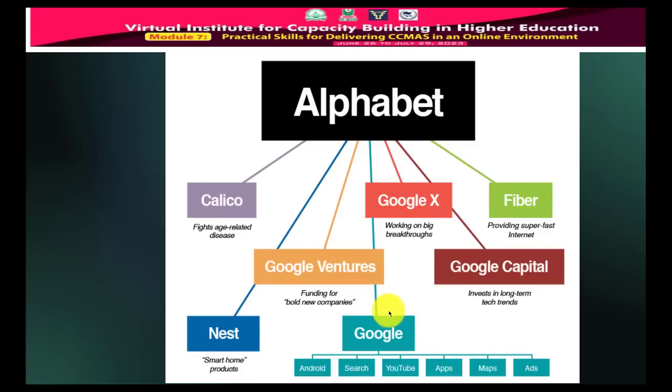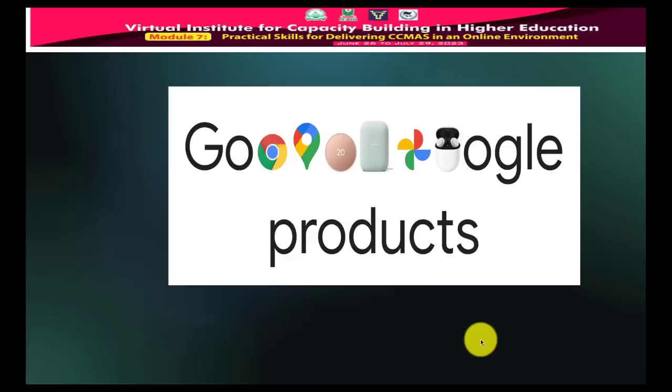Google, by the way, has been swallowed up by Alphabet. And you can see all of the components of Alphabet. Google is one of them, Google Android search and all that. Now, let's see the Google products. Quite a large army of Google products. And so the functionality, just like Microsoft Word, you can copy to Microsoft PowerPoint or to Access or to the others, Excel. So the same thing here. So let's see some of these products.